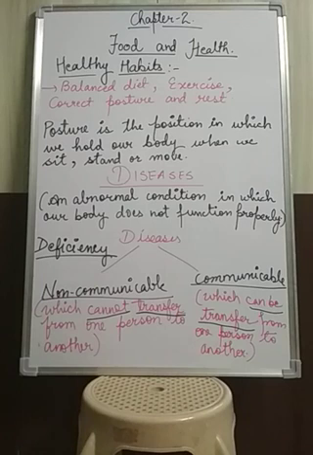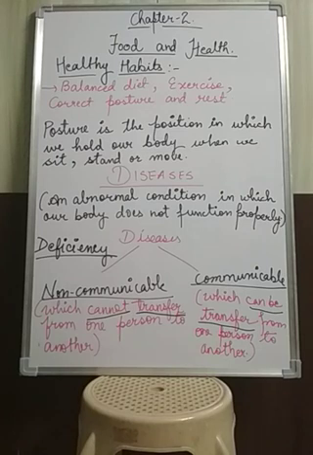Okay, now the next one is communicable disease, that I have already explained, which can be transferred from one person to another. These communicable diseases are basically caused because of the attack of germs on a person.